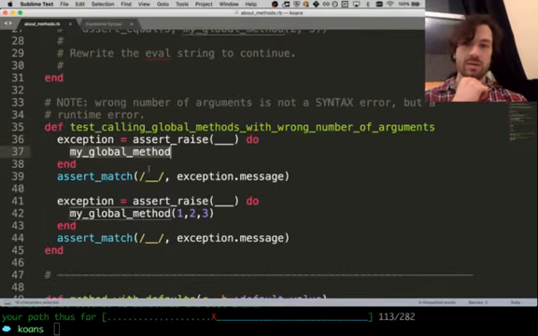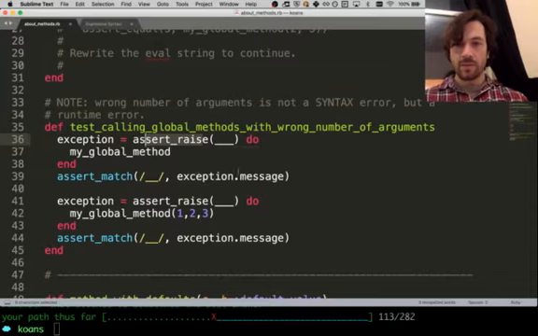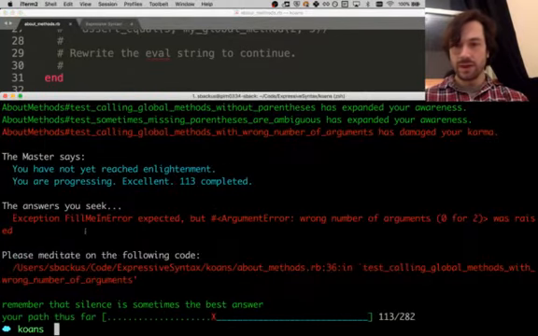So this will be wrong number of arguments error. I don't remember exactly what the name of the error is, but I think that's what this will be. And then it wants to know what the message is as well. So let's actually look at the error and see what the error says.